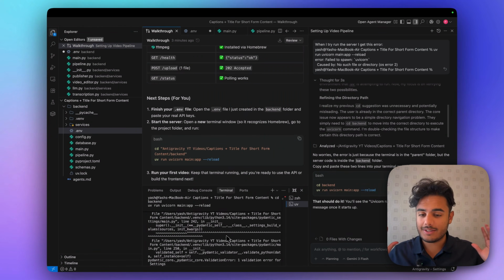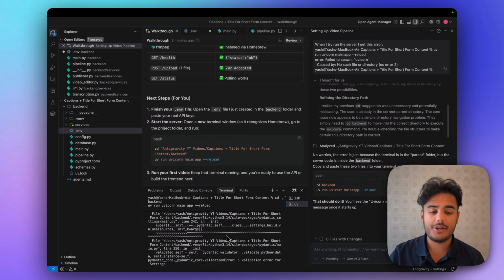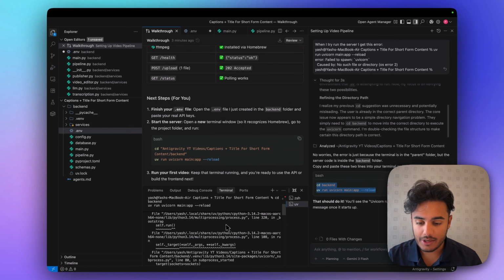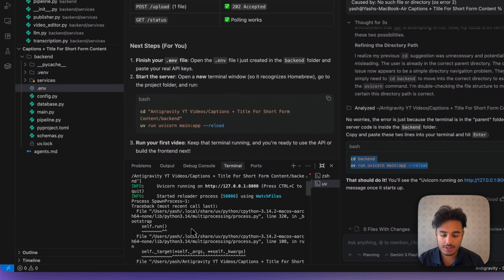Okay, so everything is done. We've downloaded all the things we needed to download. We've added in all the API keys we needed. We've even got a command to start up the server. And here we go. The server is now all started.